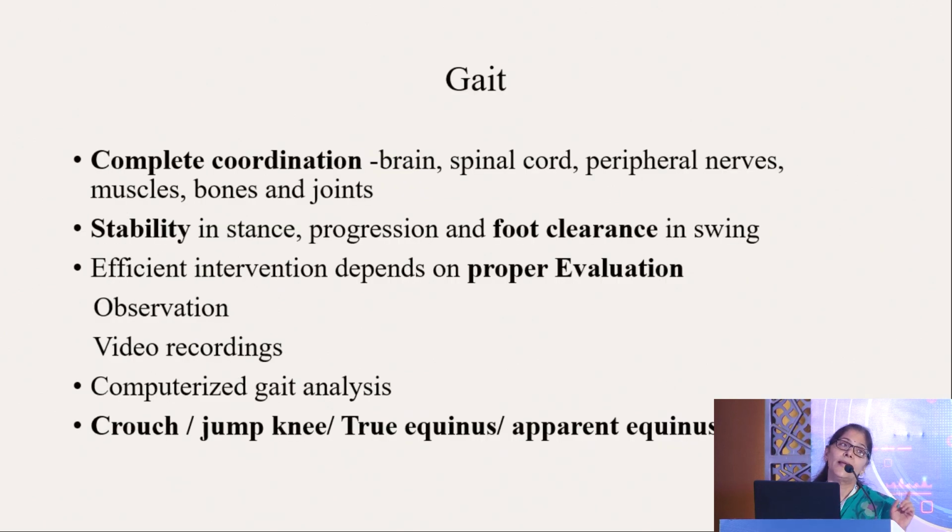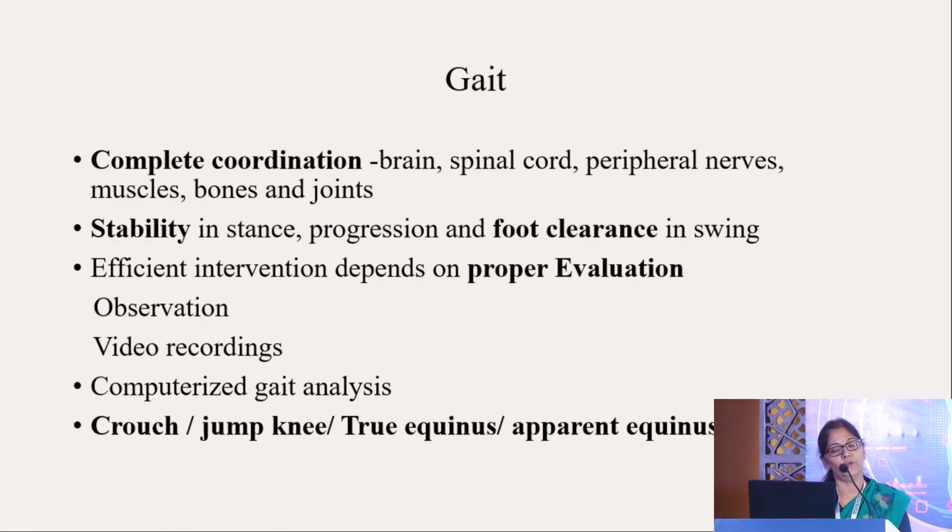Okay, then gait in the child, because for a proper gait, you need a complete coordination of the brain, spinal cord, peripheral nerves, muscles, bones, and joints. Stability is a prerequisite, and foot clearance and swing is required. So for that, you have to do proper evaluation. You can observe, do video recordings. Now there are computerized gait analysis, and you should be knowing about different types of gait, crouch, jump, knee, and so on.